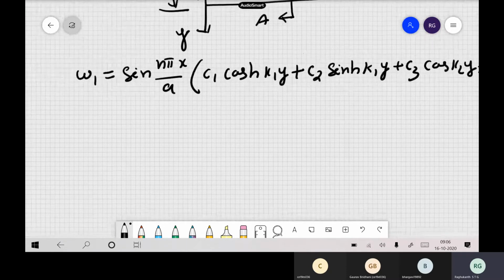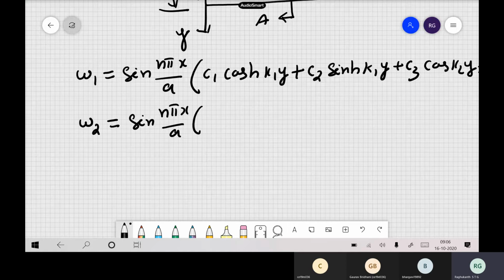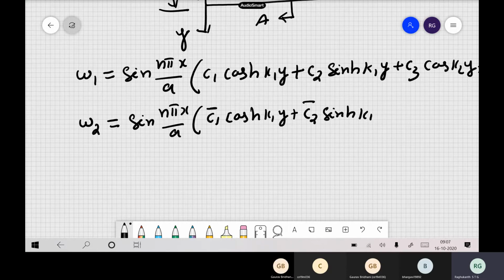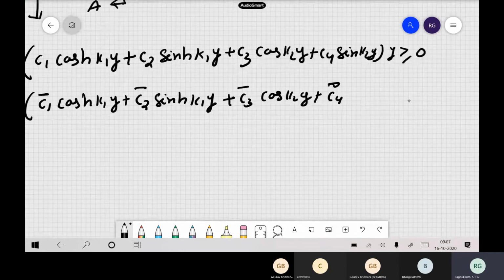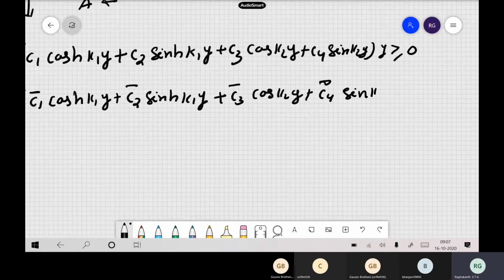Now when y is less than 0, that is the second plate, the solution will be sine n pi x by a. So everything remains the same, but the constants are different. So cos hyperbolic k1 times y plus c2 bar sine hyperbolic k1 times y plus c3 bar cos k2 times y plus c4 bar sine k2 times y. So this is the solution for the down plane, that is y less than 0.